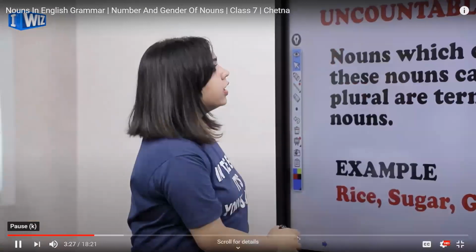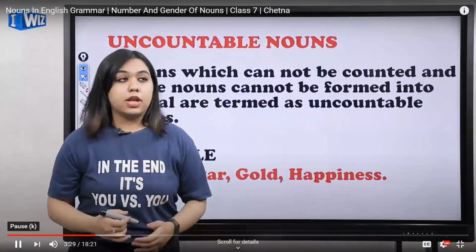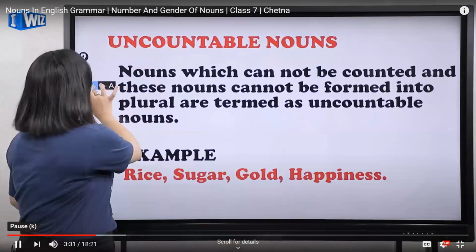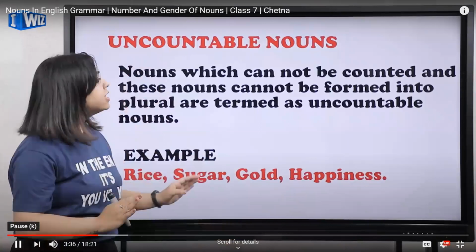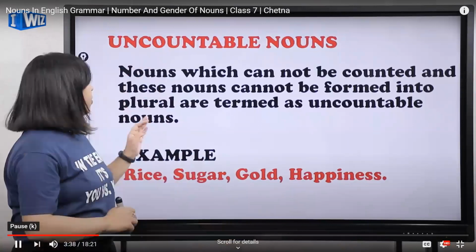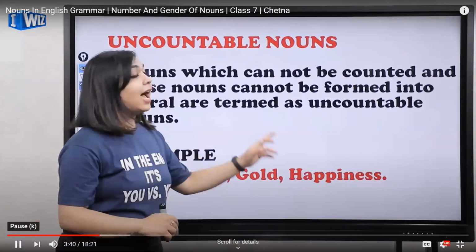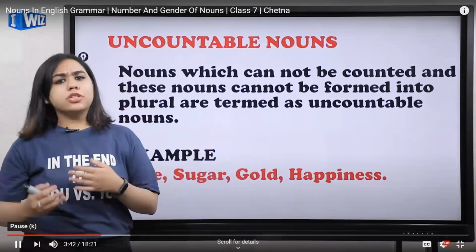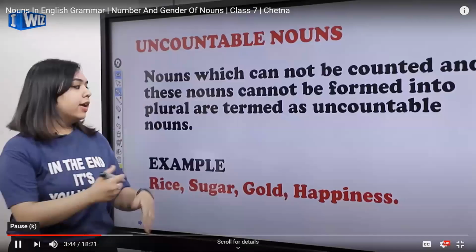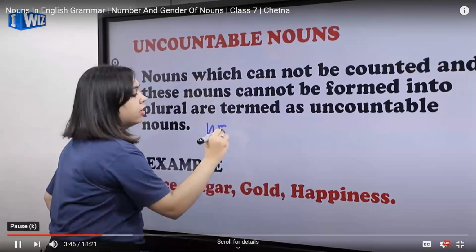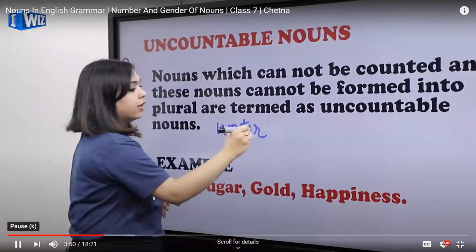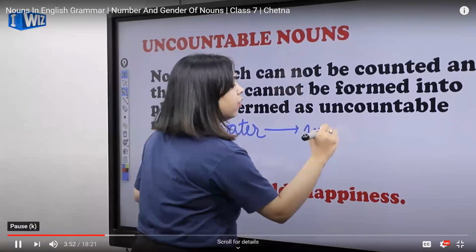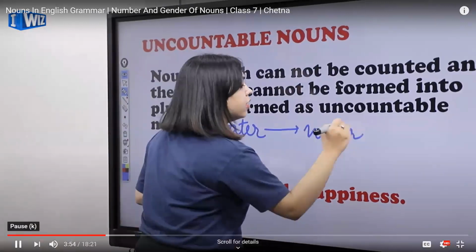Talking about uncountable nouns, it's very important. Listen to them carefully. The nouns which cannot be counted, and cannot be formed into plural, are termed as uncountable nouns. Just think about it. If I cannot count water, can I make it into waters as a noun?